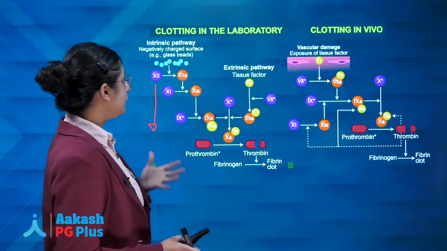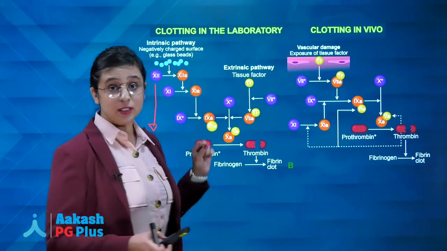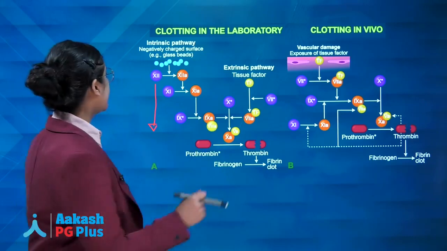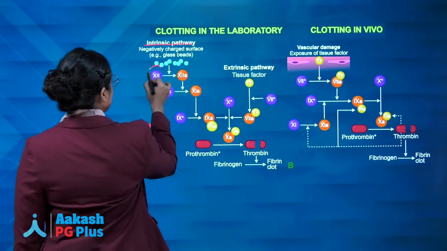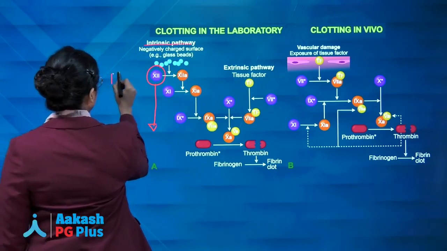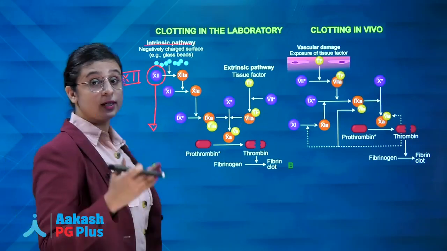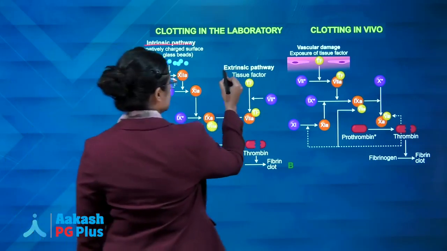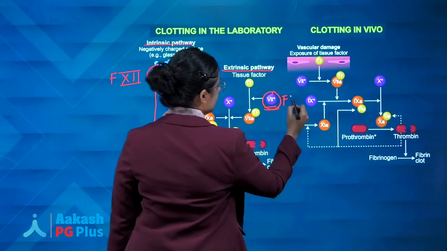Now students, you often get confused about what is the first factor involved in both these pathways. So don't worry students, we are here with you. Simple mnemonic and you are sorted. In the intrinsic pathway, the first factor to be involved is factor 12, whereas in the extrinsic pathway it is factor 7. It is factor 7 you have to remember.